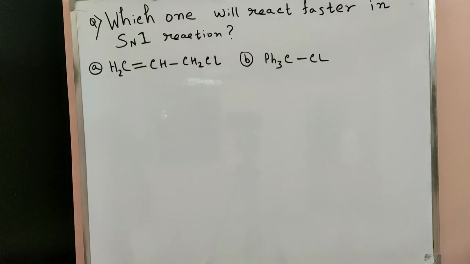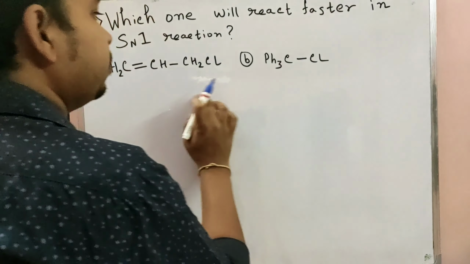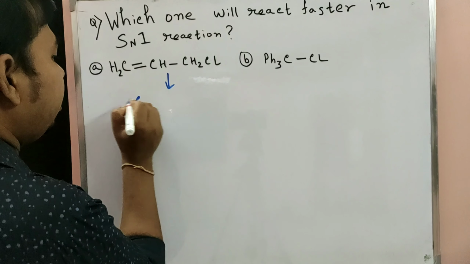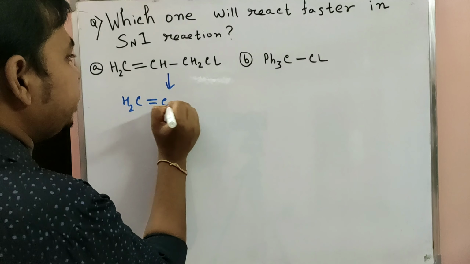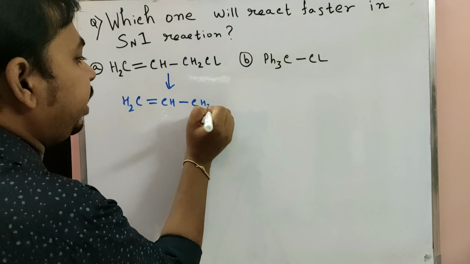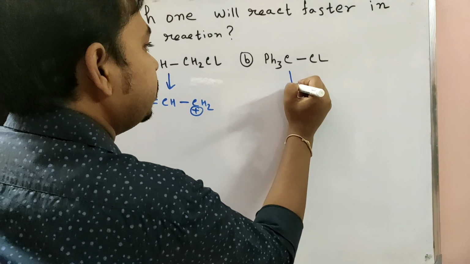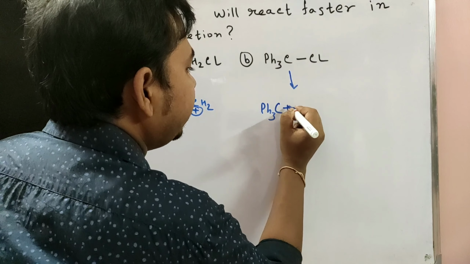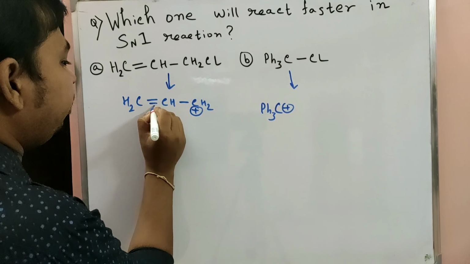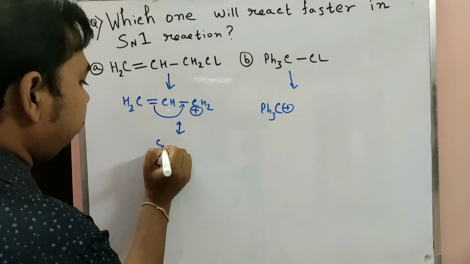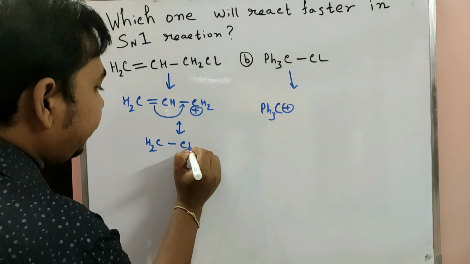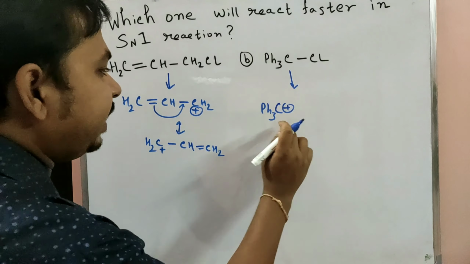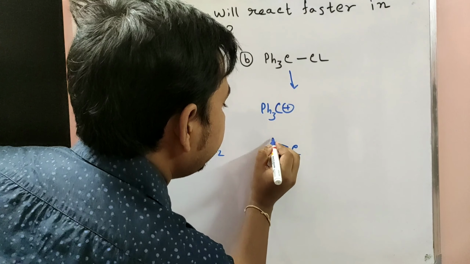Now our next problem is CH2=CH-CH2-Cl and this compound. Which one reacts faster is the question. At first we draw the carbocation, because the SN1 reaction goes through a carbocationic intermediate, we know. So here CH3, this one has the plus charge. But in that case when you show the resonance form, CH2, CH double bond CH2.